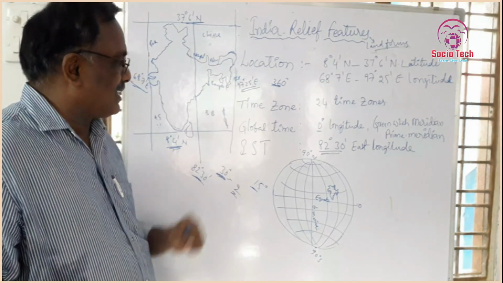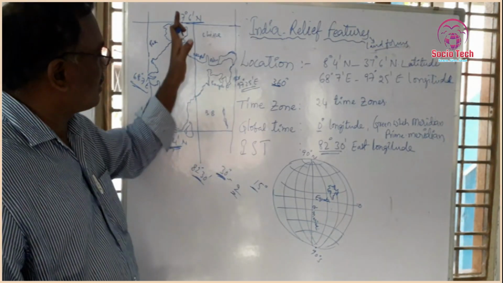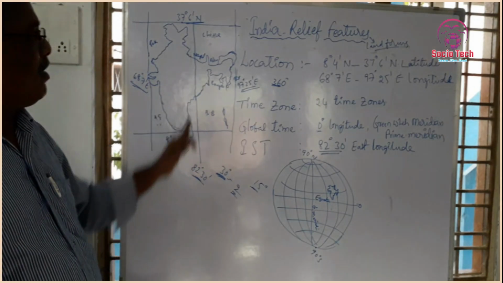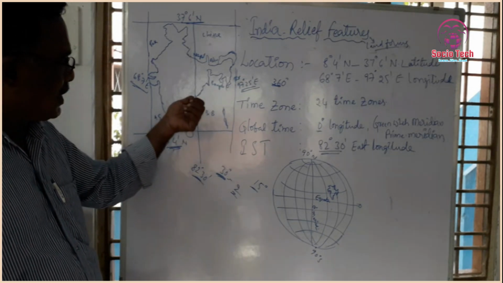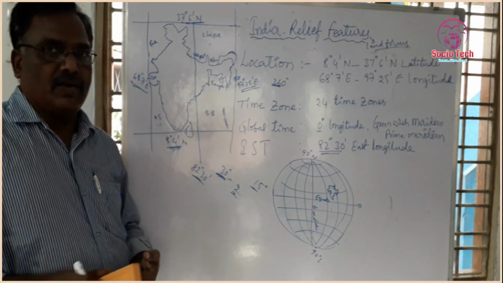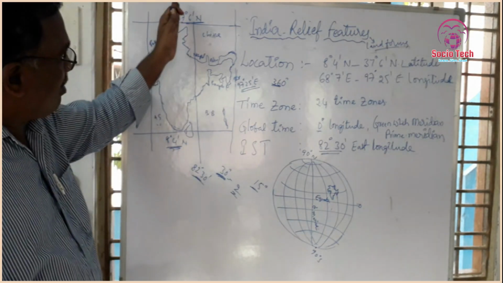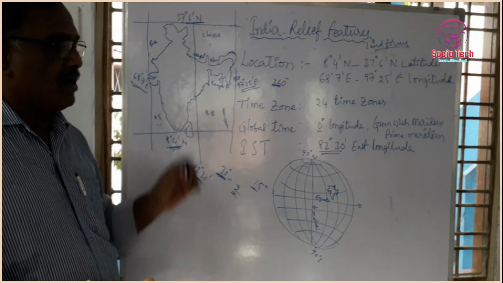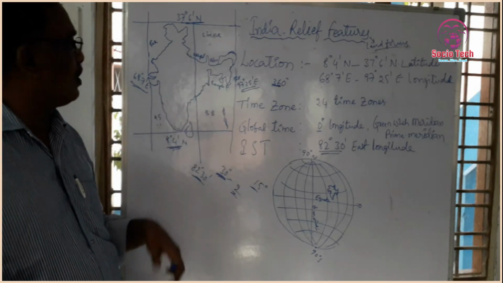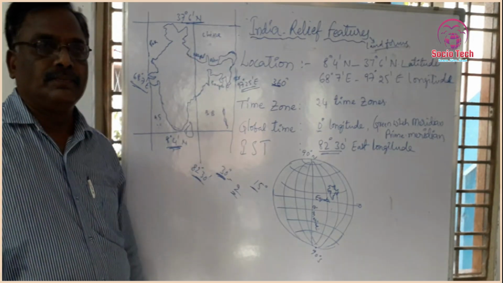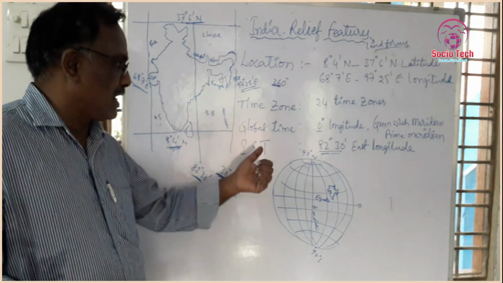Indian Standard Time is decided based on exactly 82 degrees 30 minutes, which passes through the middle of India, near Allahabad. Even in Andhra Pradesh, it passes near Kakinada. This longitude is taken as the standard meridian to avoid time confusion in the different parts, different corners of India. So this is IST, Indian Standard Time.